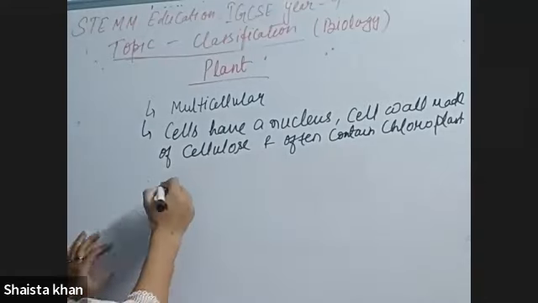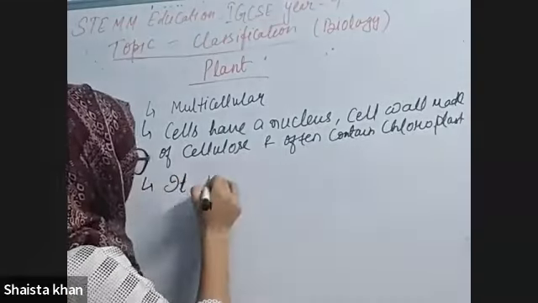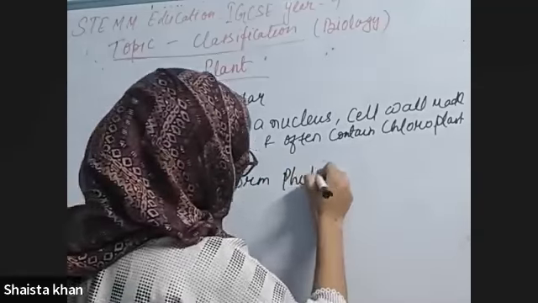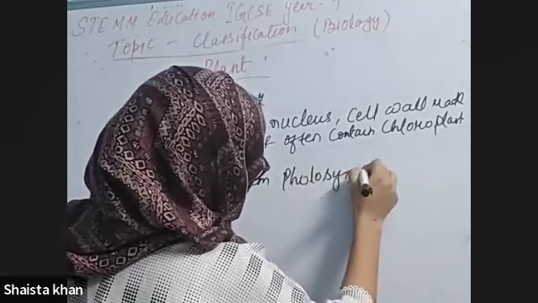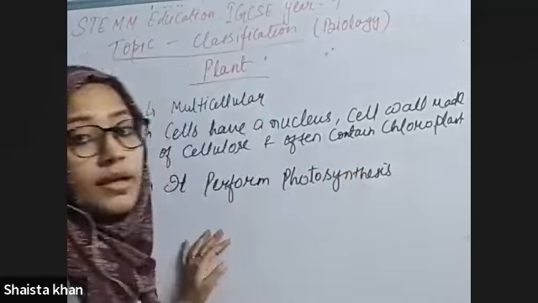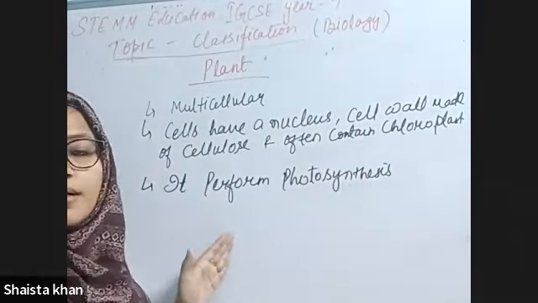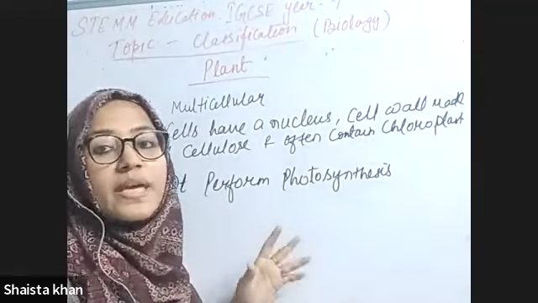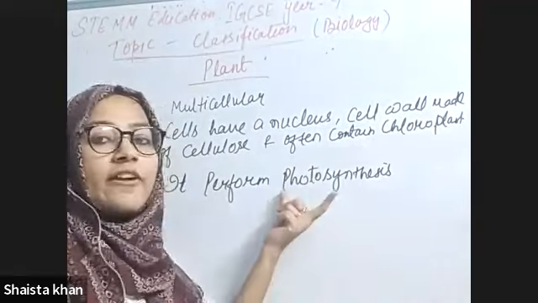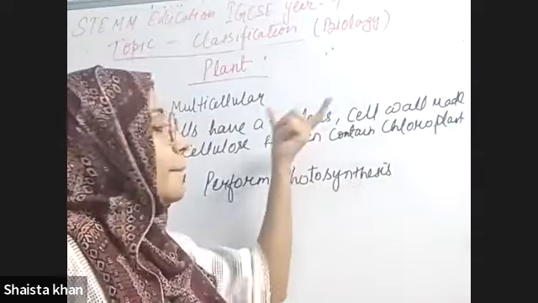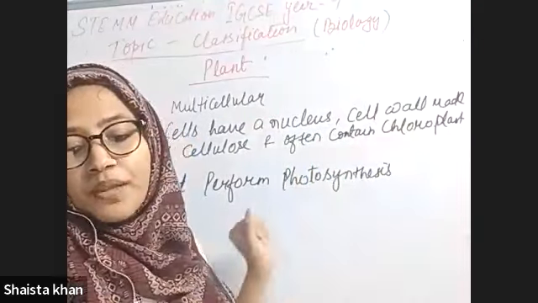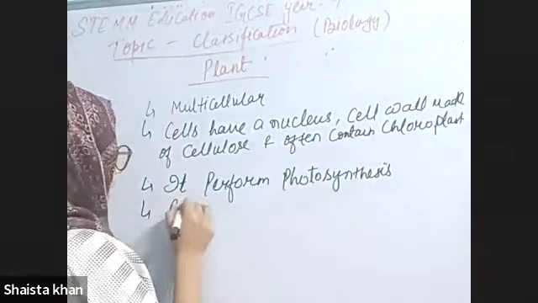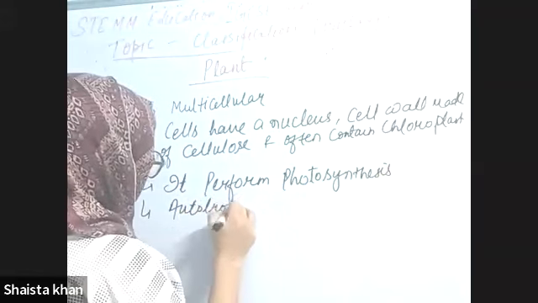All right? It performs photosynthesis. Animal cells or animals don't perform photosynthesis, they cannot make their own food, but by performing photosynthesis, a plant can make its own food. That's why it is known as autotroph.